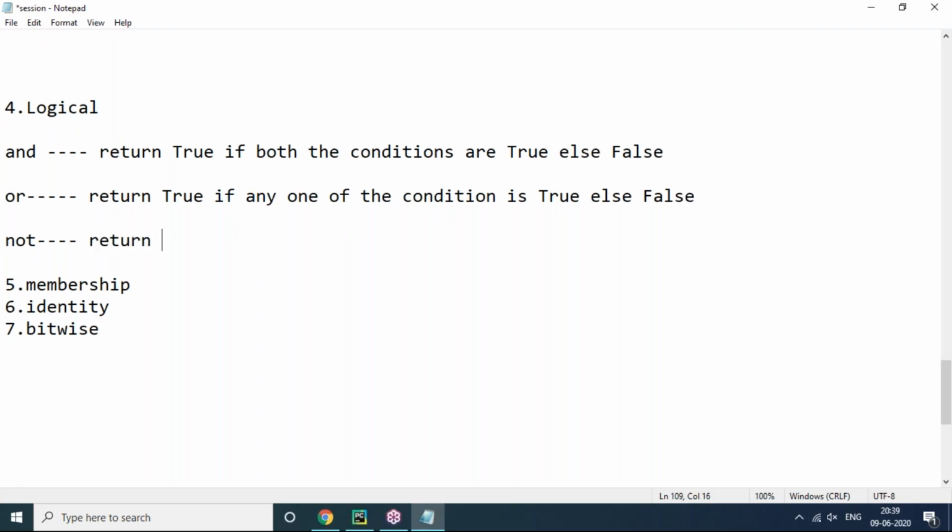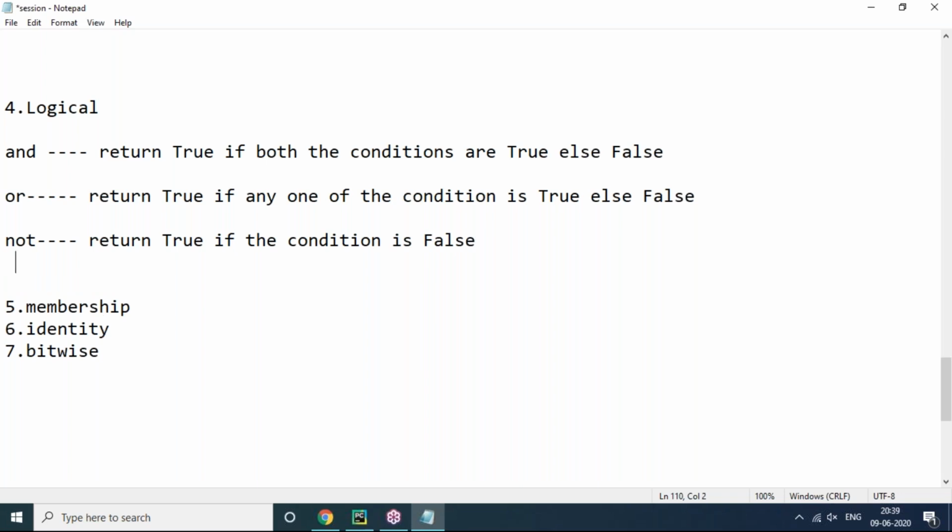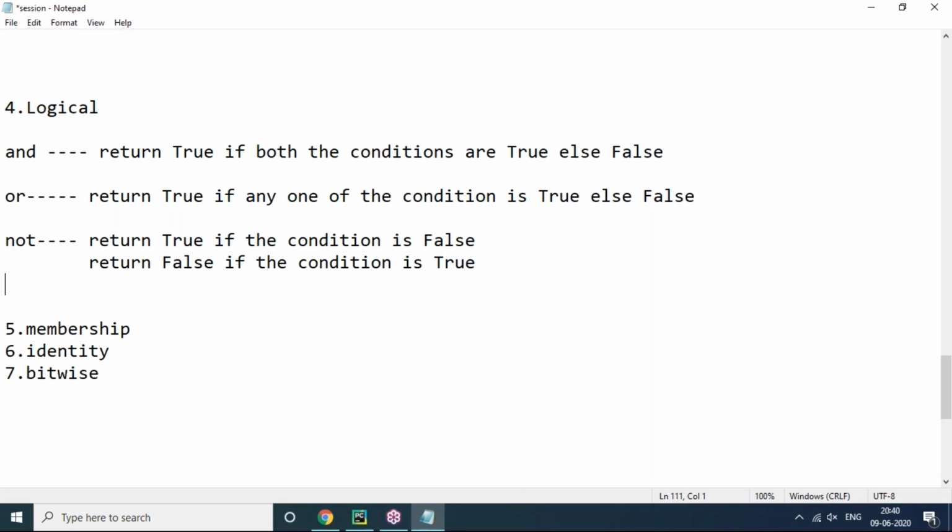Now NOT means what? Opposite. You can see: return true if the condition is false. Now here it returns true or returns false. When will it return false? If the condition is true, then it returns false. This is opposite. So return true if the condition is false, return false if the condition is true.